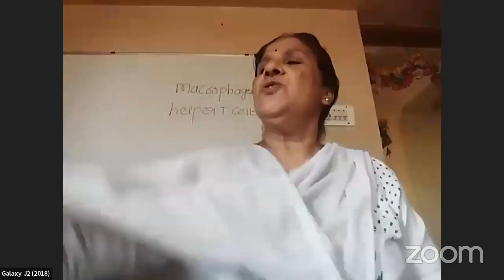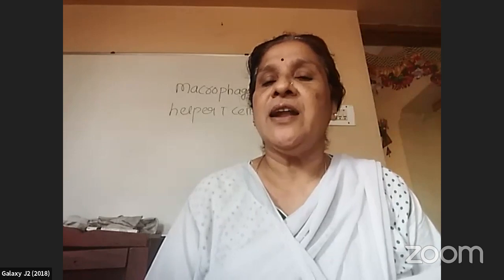Okay, so the diseases that we have studied are: first one is common cold, second one is typhoid, third one is pneumonia, fourth one is ascariasis, fifth one is elephantiasis, sixth one is ringworm, seventh one is AIDS, and last one is cancer. And today let us study about the next part called as immunity.